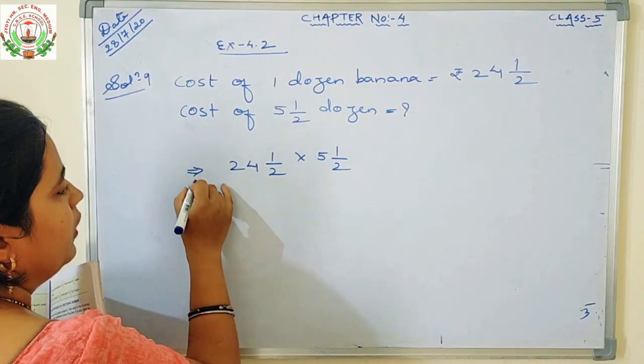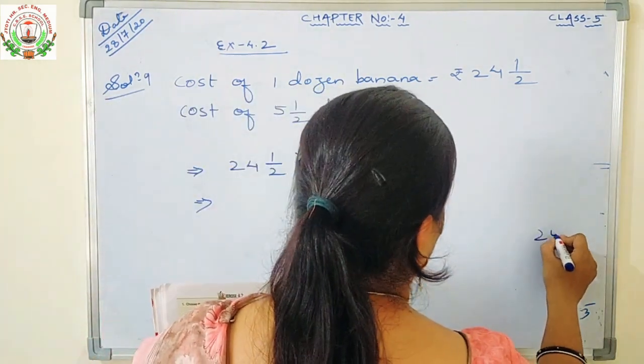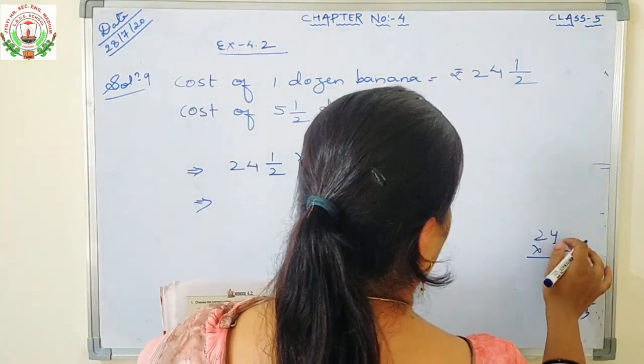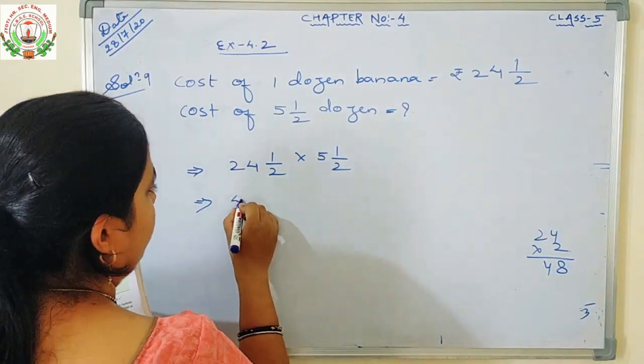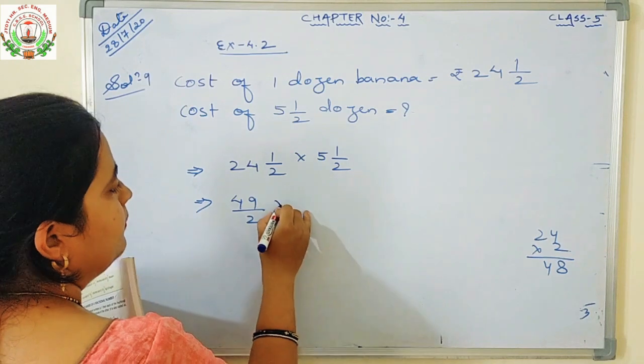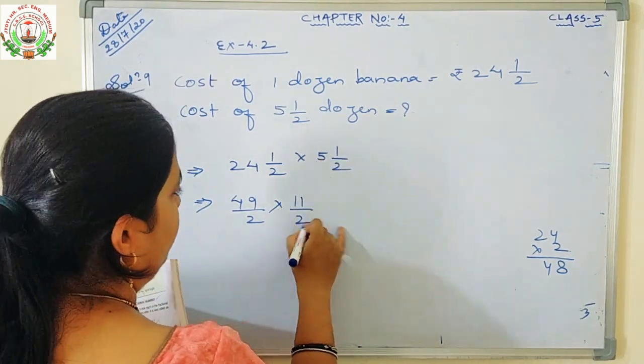First you will convert the mixed fractions. 24 into 2 is 48. You will multiply here and find it out. 2 4s are 8, 2 2s are 4, 48. 48 plus 1 is 49/2. 2 5s are 10, 10 plus 1 is 11/2.